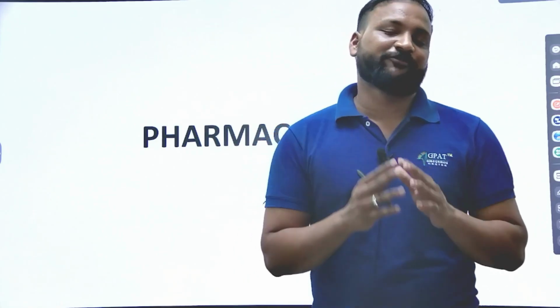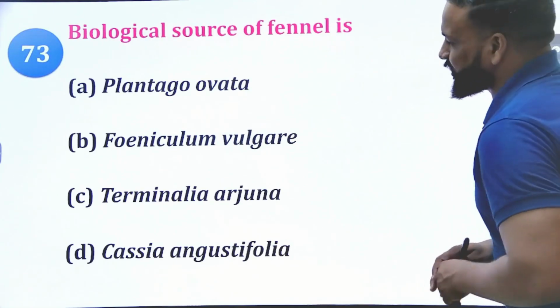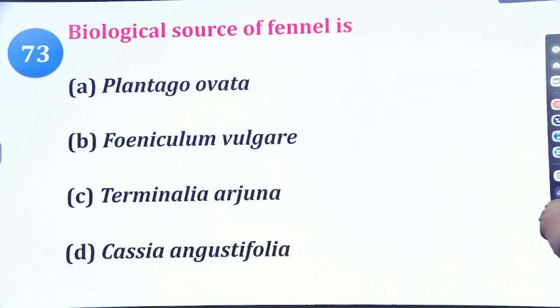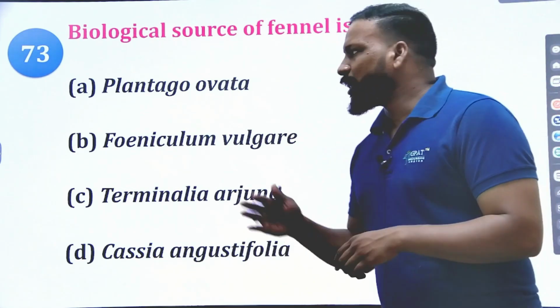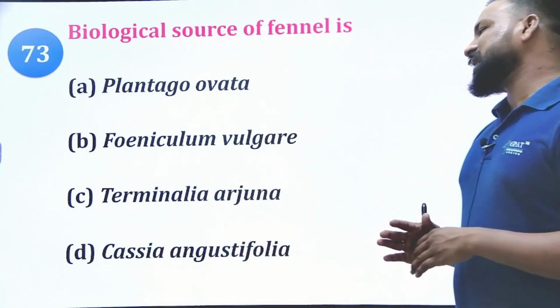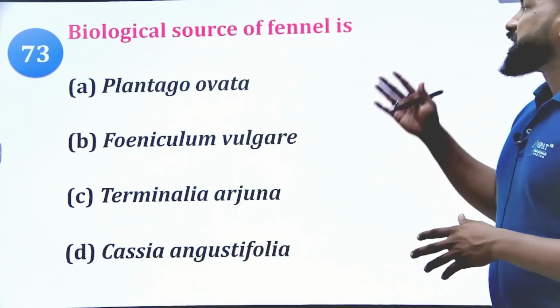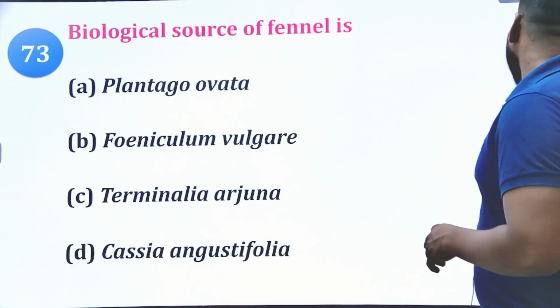Thank you everyone. For pharmacognosy, let us start the questions. Okay, first question in this fourth part of the super series. The biological source of phenyl is, so what is the source of phenyl? Option A, Agave; B, Foeniculum vulgare; C, Terminalia arjuna; and D, Cassia angustifolia. What is the source of phenyl?